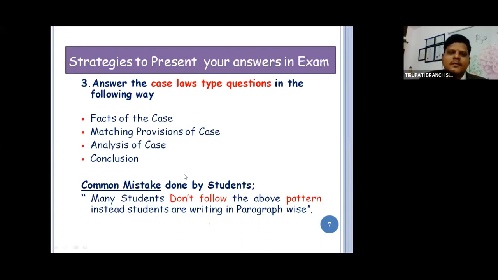Please understand. What is the common mistake committed by students here? They don't follow the above pattern. Instead, students write paragraph-wise. Please, when the opportunity is given to you, utilize the opportunity. Please make a presentation in a proper way.